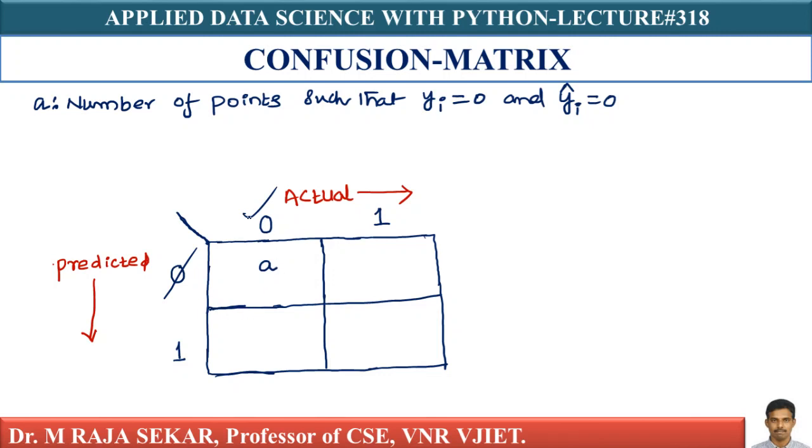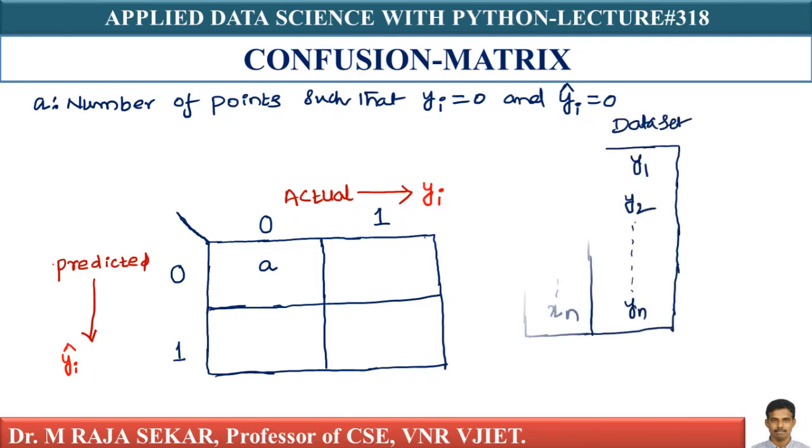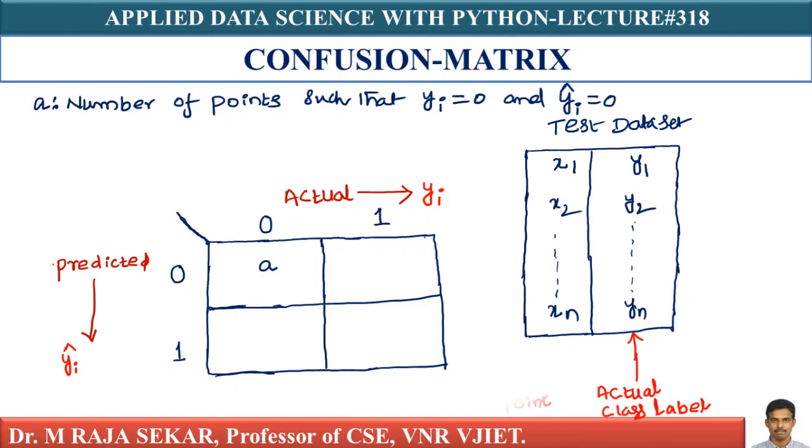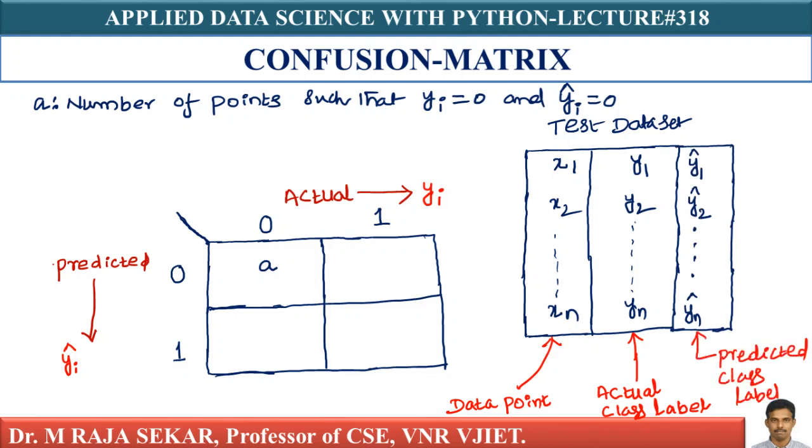Actually it's 0, predicted is also 0. How many such points are there in my test data set? That's what a says. Remember, actual is yi and predicted is yi cap. This is my test data set, where x1, x2, xn are data points, y1, y2, yn are actual labels, and y1 cap, y2 cap, yn cap are predicted labels.